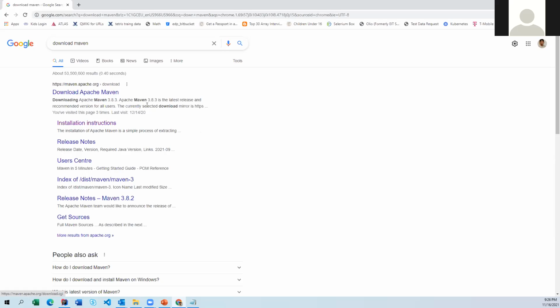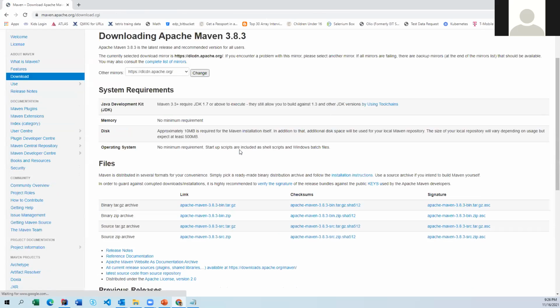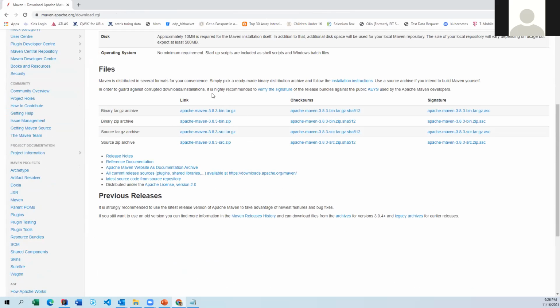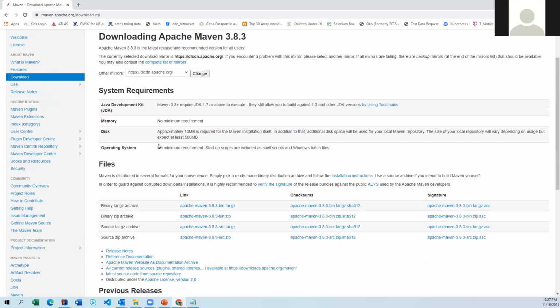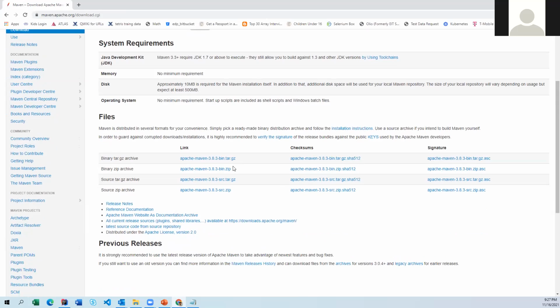Go to the official website maven.apache.org and then go here. If you notice here, you will have a total of 4 files. Irrespective of your operating system, you can download any one of them. Oh, sorry, not any one of them. You have to download only this one. The fourth one, the source zip file, you have to download it.